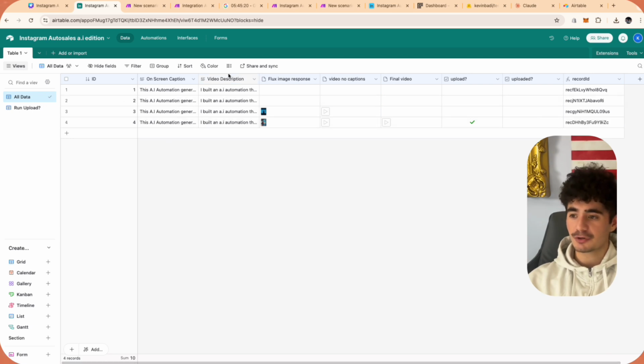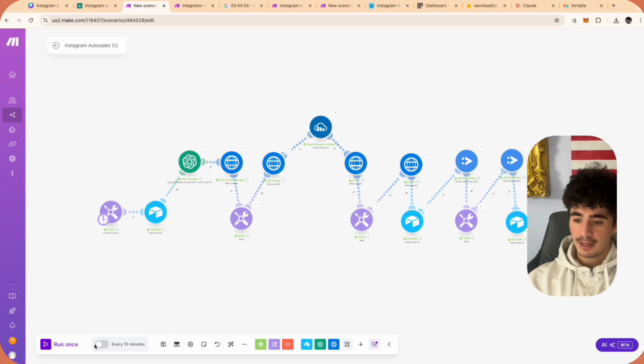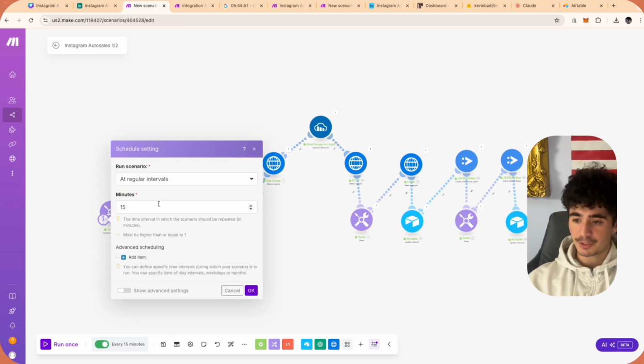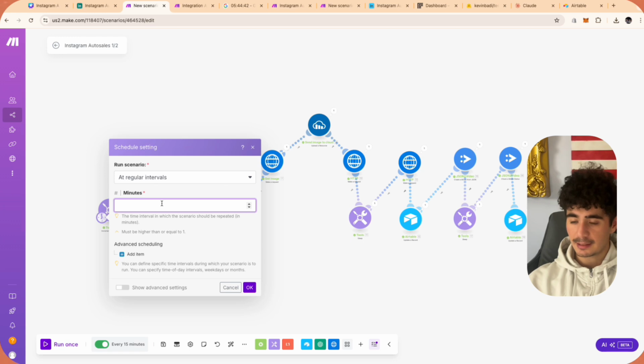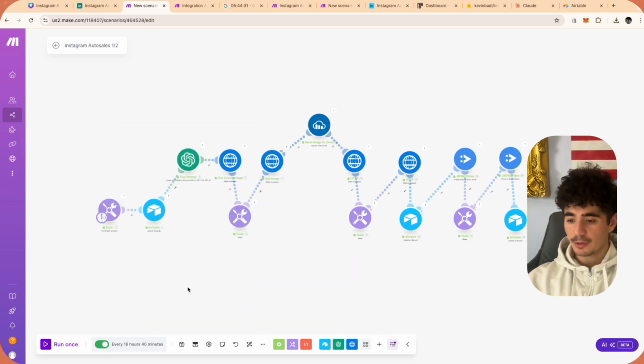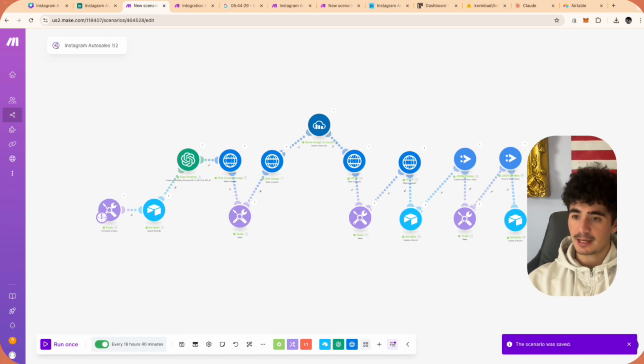And so the way that you would actually run this upload automation is you would basically fill up all of these on-screen captions and video descriptions with your own pitches. So I would literally make like 100 different on-screen captions and 100 different video descriptions. Then I would go back into make.com and I would run this to go every single day, once a day. Like, I don't know, 1,000 minutes. Right. And so this part's good to go. So we can save it and exit out.